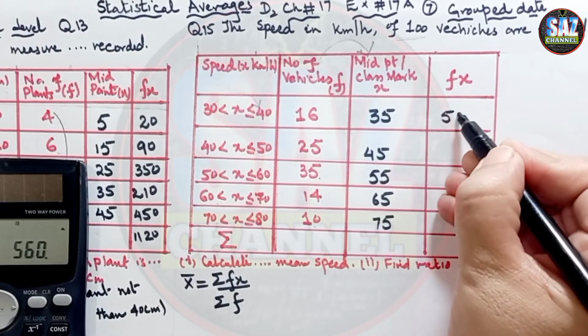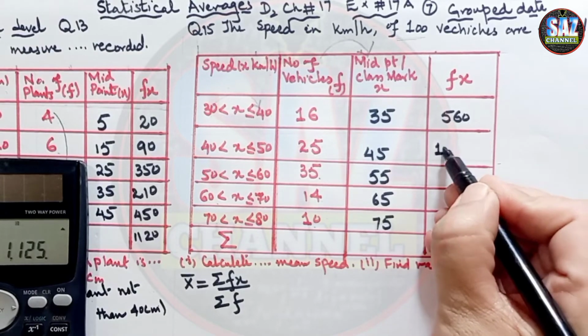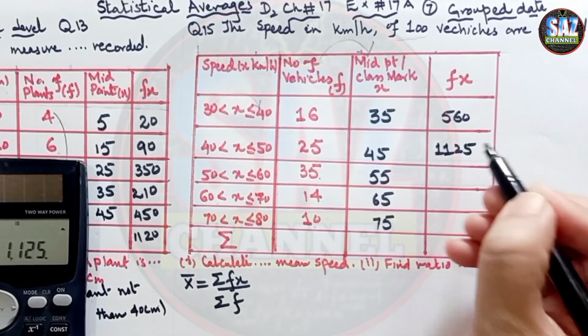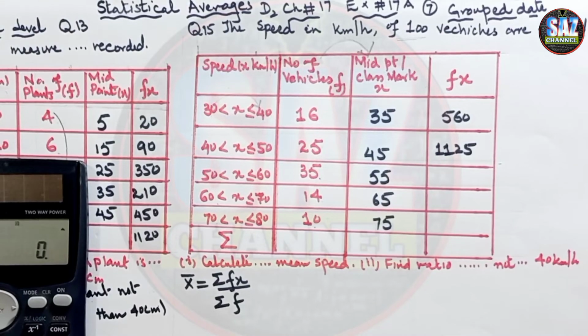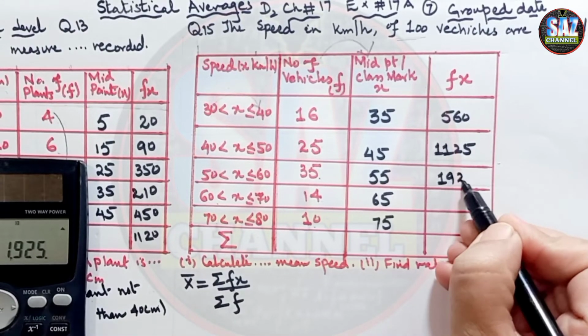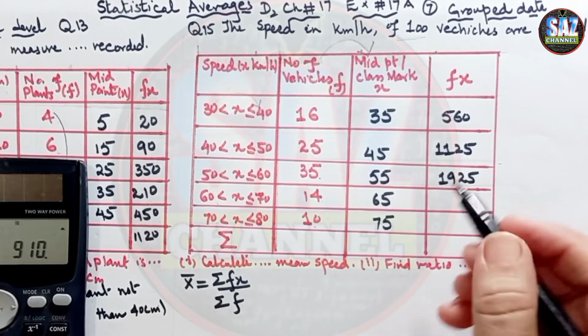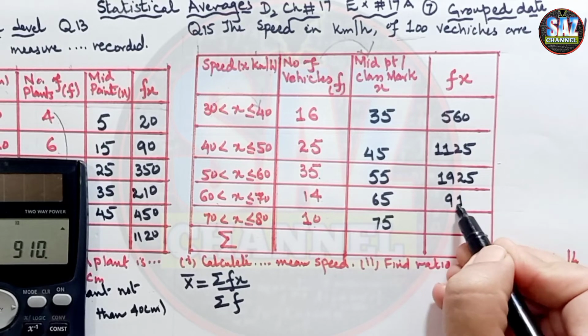This is a really easy article and you can secure marks easily over here. 25 multiplied by 45 is 1125. 35 multiplied by 55 is 1925. 14 multiplied by 65 is 910.